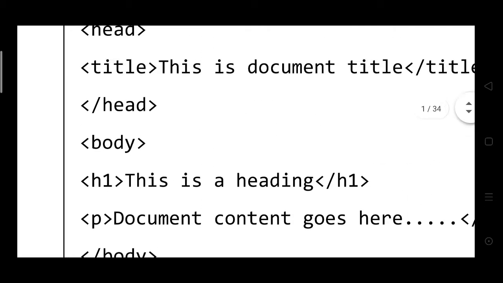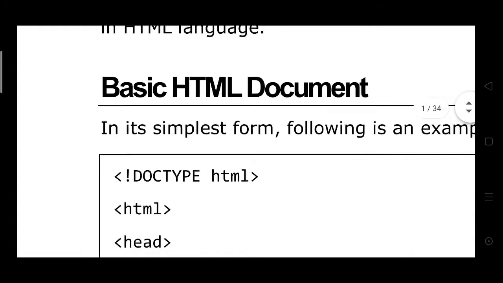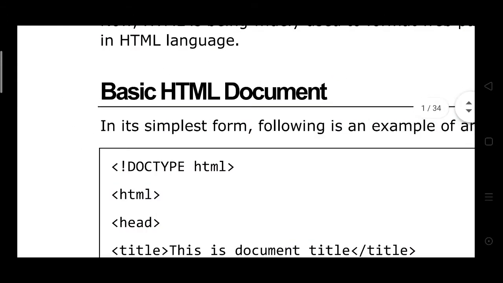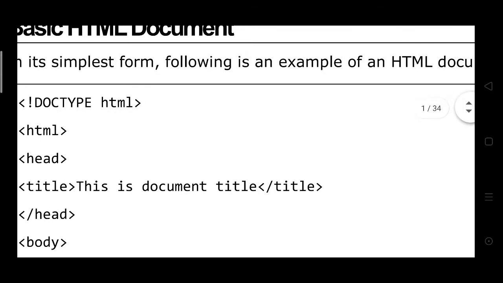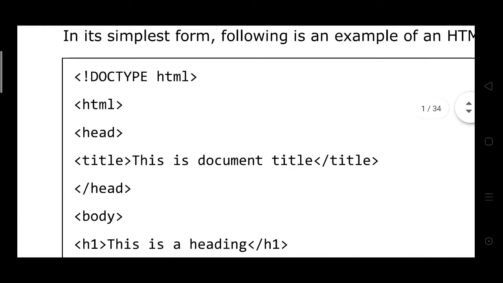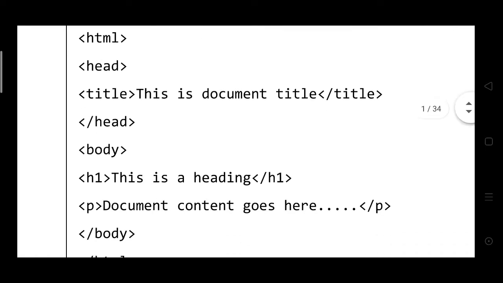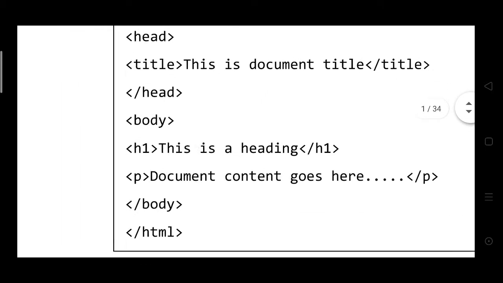This is a simple HTML document, basic HTML document. It is an example HTML basic document. Here we see the document doctype. It is the version of the HTML. It displays the version of the HTML. It is used for the browsers. Then HTML program start, and then backslash HTML is a close.